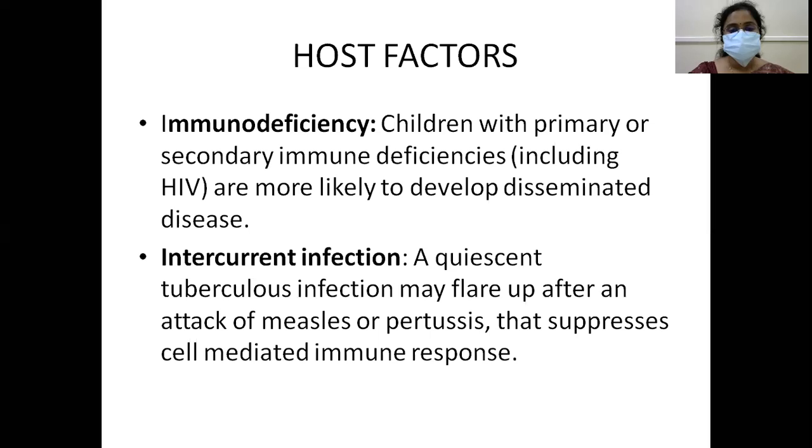A quiescent tuberculosis infection may be reactivated after an attack of measles or pertussis that suppress cell-mediated immune response. Any infection that suppresses the cell-mediated immunity can reactivate a latent or a dormant tuberculosis infection in the host.